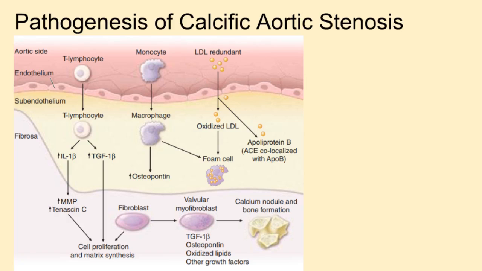Now let us talk about the pathogenesis of calcific aortic stenosis. Take a look at this picture. First, the inflammatory cells infiltrate across the endothelial barrier and release cytokines that act on fibroblasts to promote cellular proliferation and matrix remodeling. Next, LDL is oxidized and taken up by macrophages to become foam cells. Also, a subset of myofibroblasts differentiate phenotypically into osteoblasts. And finally, these cells will actively produce bone matrix proteins that allow the deposition of calcium hydroxyapatite crystals.